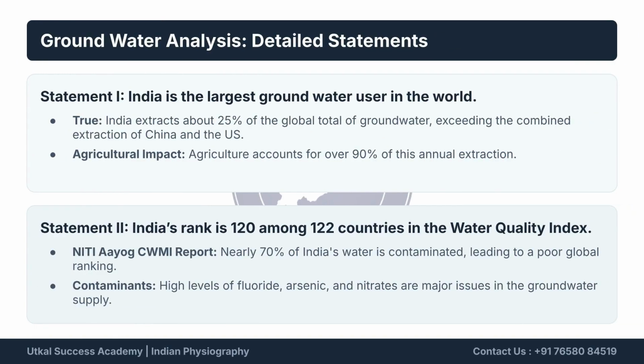India's status as the largest groundwater user is true, extracting about 25% of the global total. Agriculture is the primary user, accounting for over 90% of this extraction. Regarding the Water Quality Index, India's poor rank, 120th, is due to nearly 70% contaminated water, with contaminants like fluoride, arsenic, and nitrates being major issues.